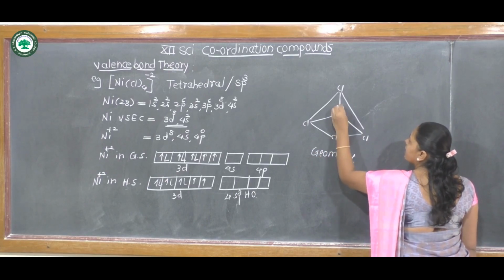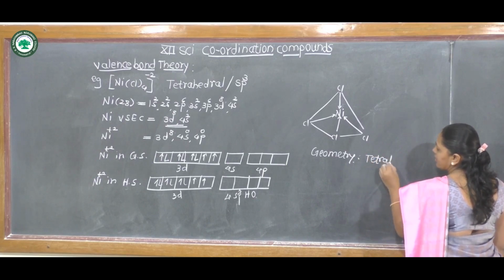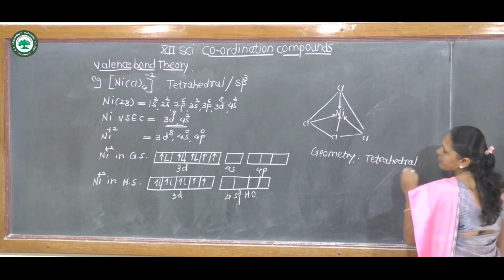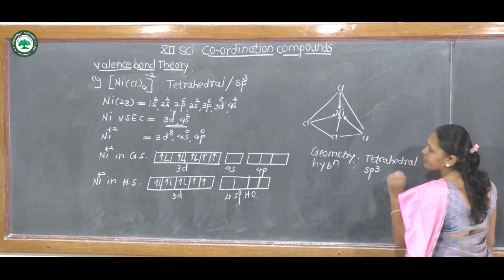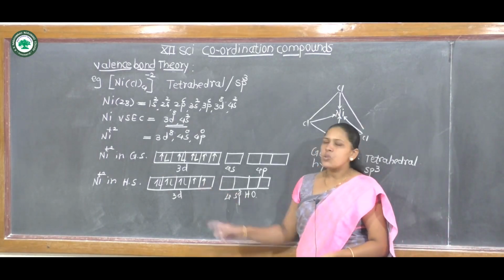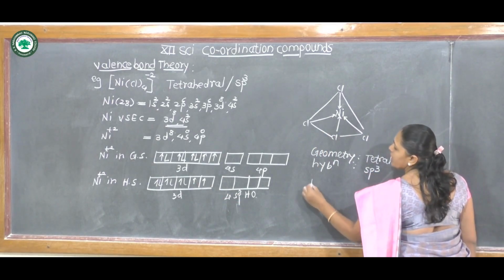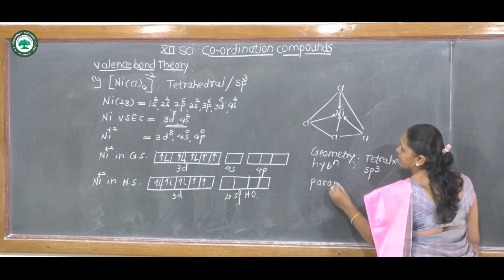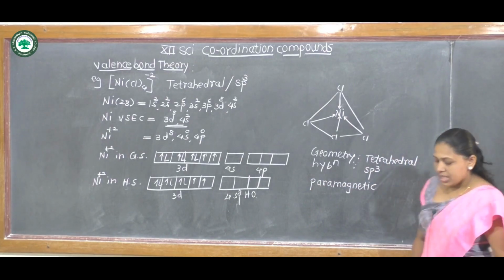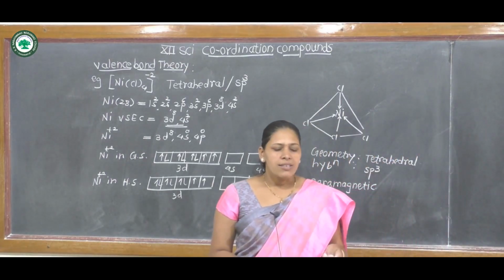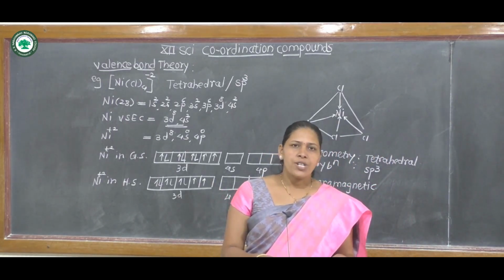This chlorine ligand can form a coordinate bond with the central metal ion. Geometry is tetrahedral. Hybridization is sp3. Due to the presence of these 2 unpaired electrons in the 3d orbital of the nickel +2 ion, the complex is paramagnetic. This is all about valence bond theory. Then the next point in the next lecture.